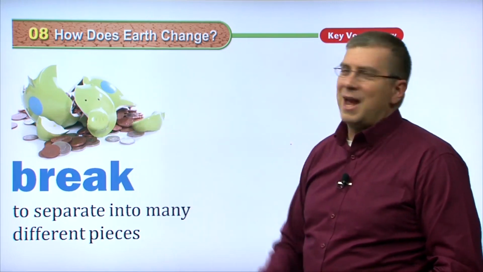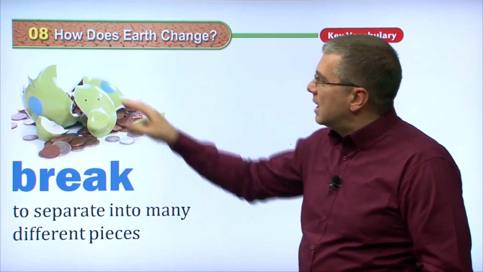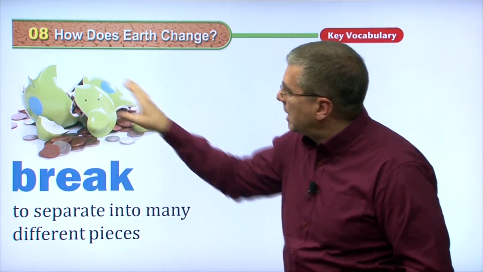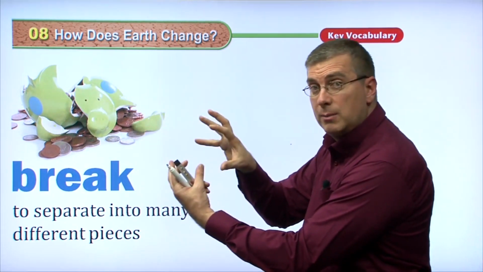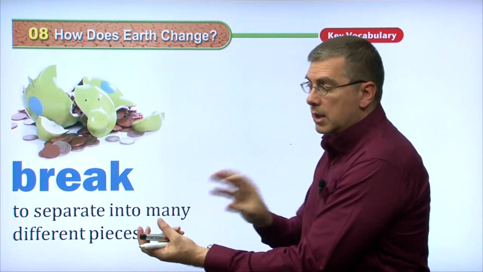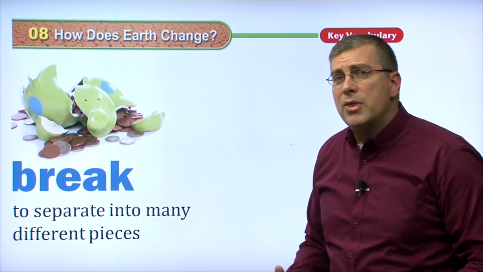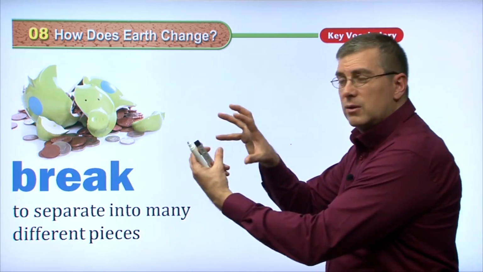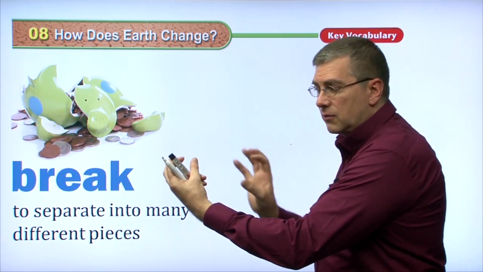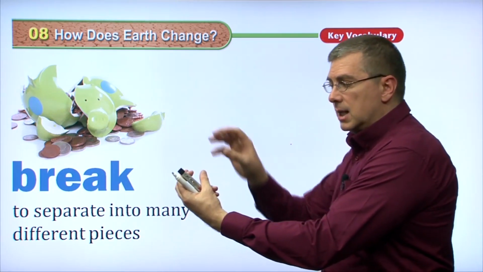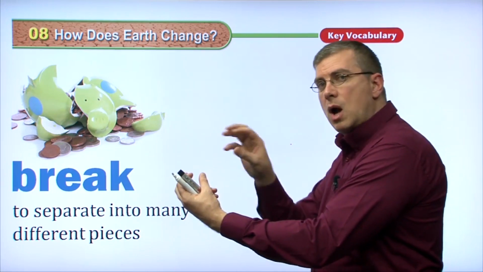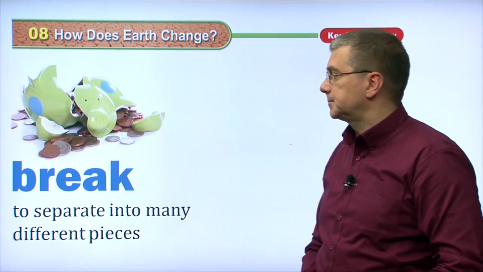But anyway, this is what happens when something breaks, right? It separates into many different pieces. It was one whole thing before, it breaks apart, now you have many different pieces. That's exactly what's going on when we're talking about weather changing rocks, right? The weather is breaking that whole rock into several different pieces. Erosion is moving pieces of that rock from one place to another. Okay,